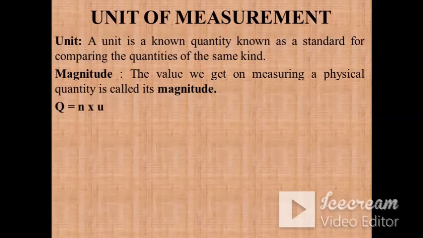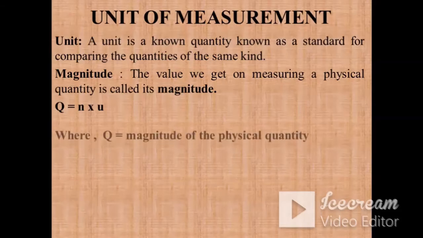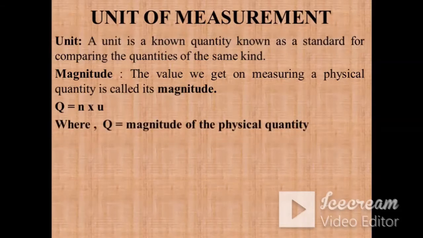So q is equal to n into u, where q is the magnitude of the physical quantity. Like when I said 4 kg, in that 4 kg, 4 is the numerical value n and u is the unit. So when I said 4 kg, 4 kg is the magnitude. In this 4 kg, 4 is the numerical value and kg is the unit.